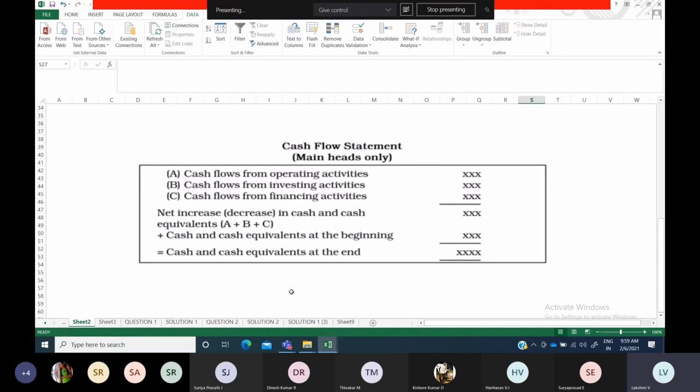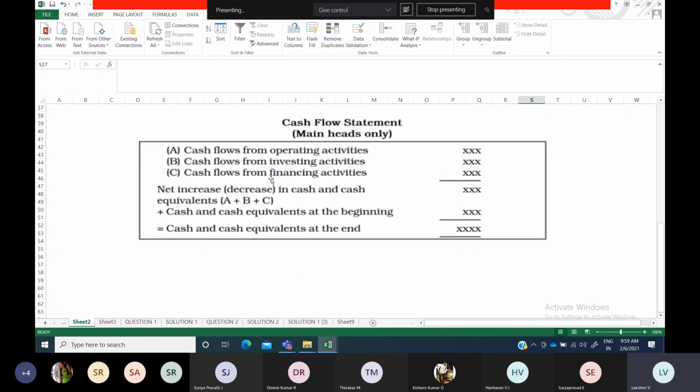How to work that out, all those things we can discuss while doing that problem. So like this, sale and purchase only you will include here. Any long term loans if you have borrowed or repaid, all those things will come under investing activities. The final net result that you get can be either cash flow from investing activities or cash used in investing activities. That depends upon the answer.